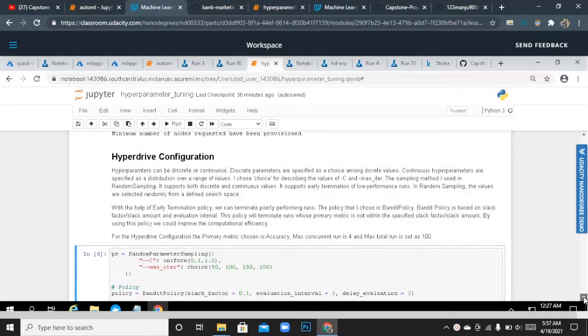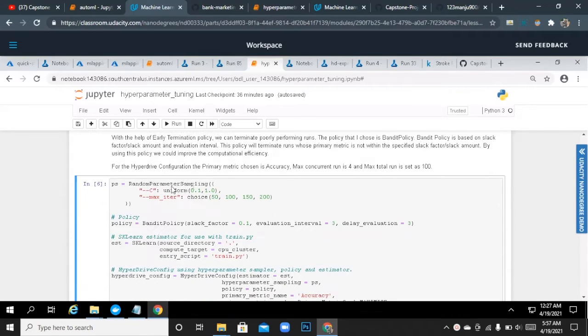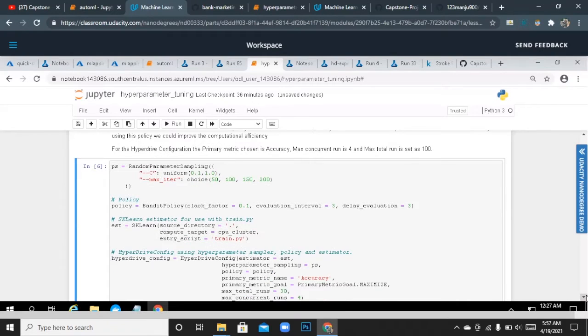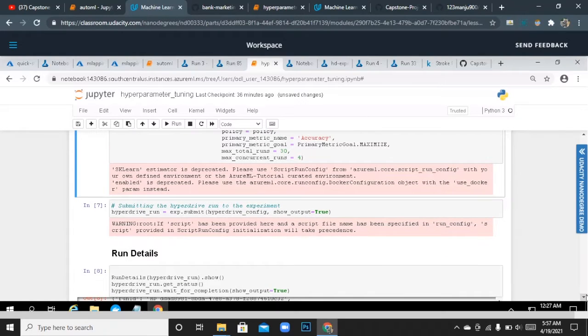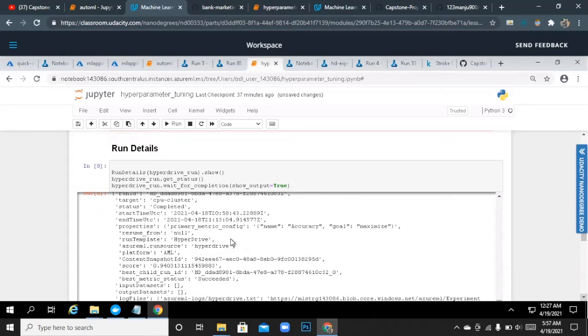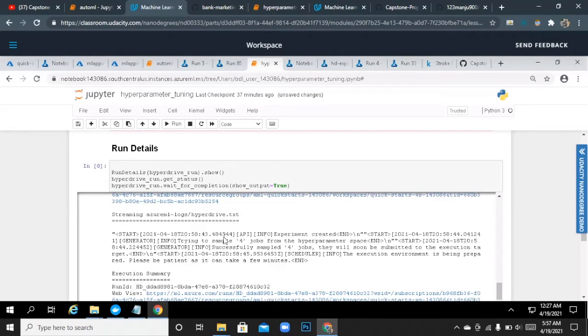Now let's talk about the hyperdrive config. For the hyperdrive config, I have given random parameter sampling for C in a uniform range of 0.1 to 1, and maximum iterations as 50 to 200, and the estimator as sklearn. I've passed all these values into this and submitted my pipeline. Next we can see the metrics for that over here.